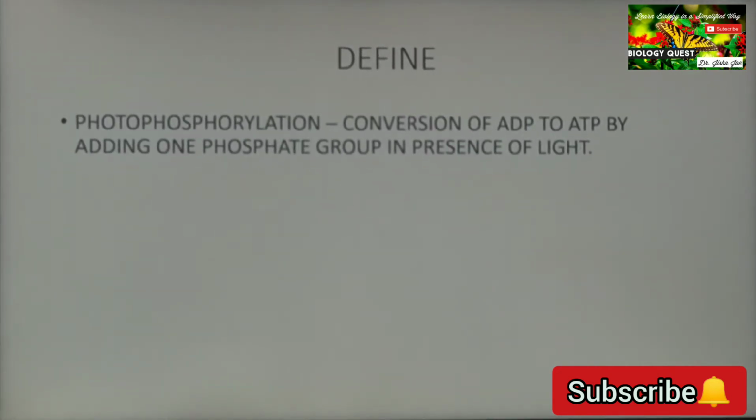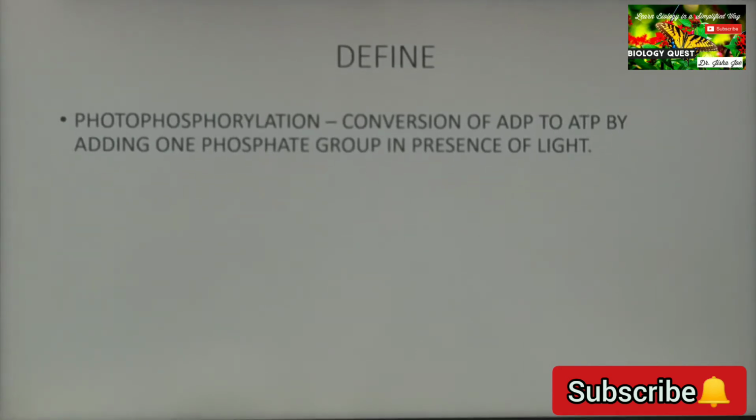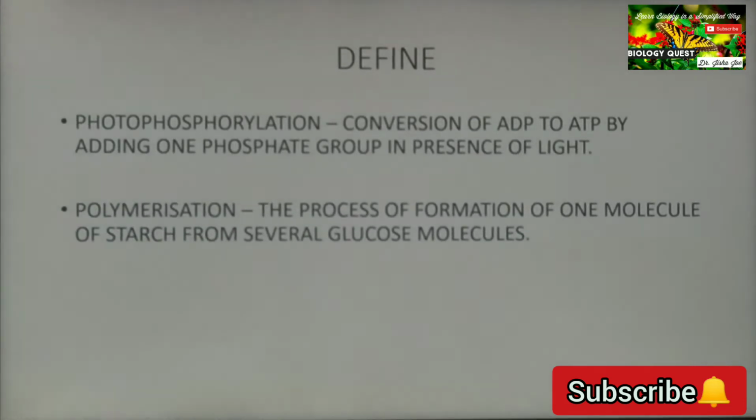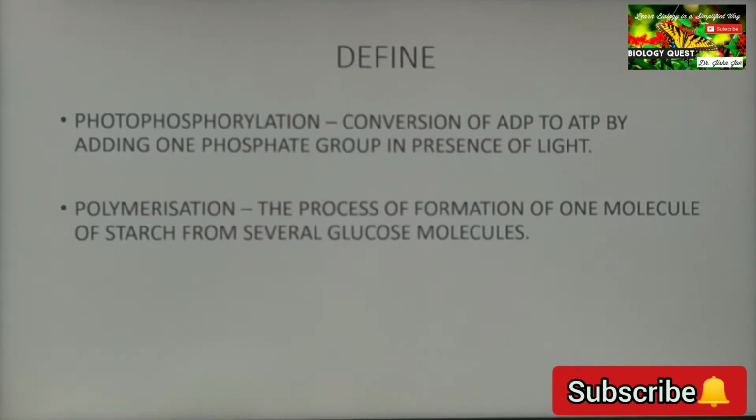Photophosphorylation is the process of conversion of ADP to ATP by adding one phosphate group in presence of light. Polymerization: the process of formation of one molecule of starch from several glucose molecules.